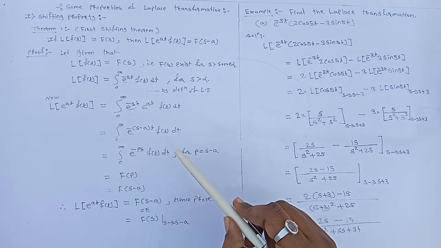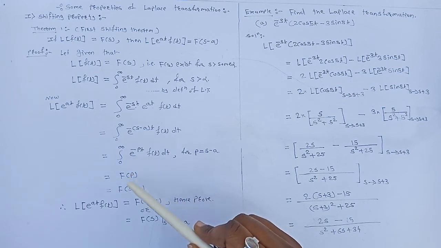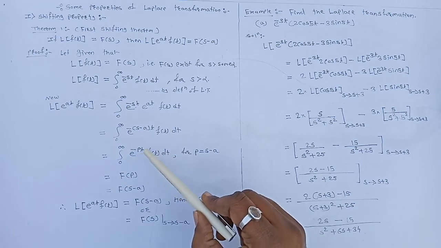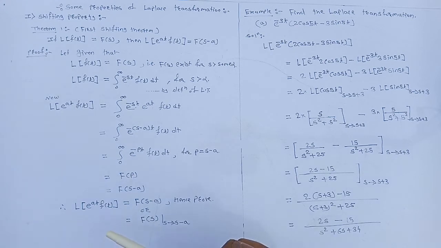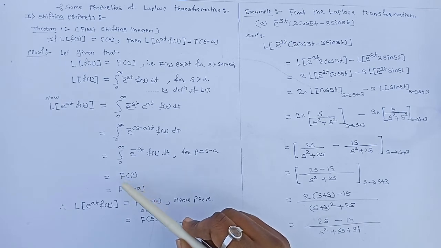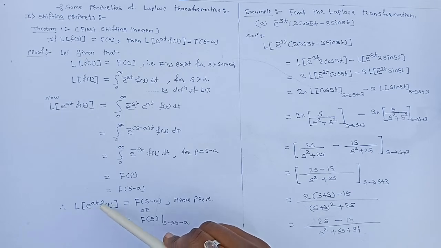Again by definition of Laplace transformation, this is equal to F of p. Now p is equal to s minus a, hence this is equal to F of s minus a. So Laplace of e raised to power at f of t is equal to F of s minus a. This is the proof. Or you can write this as F of s when s tends to s minus a.